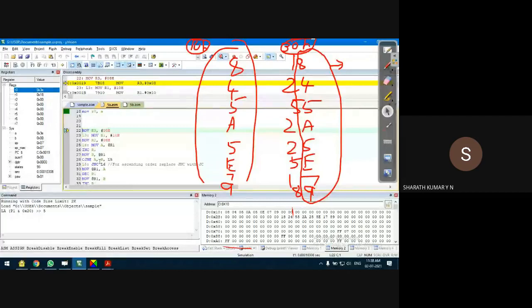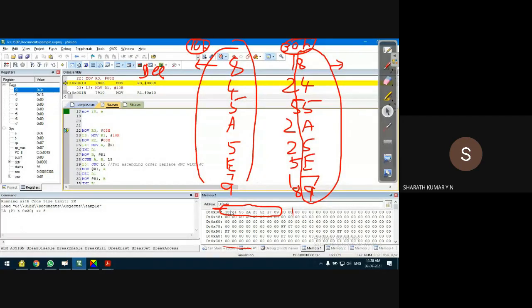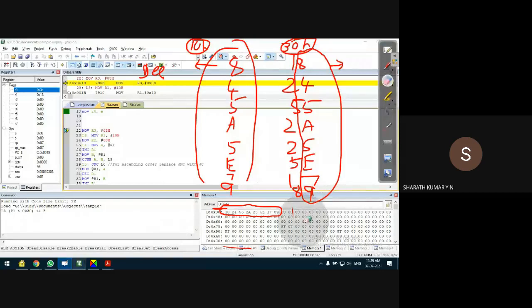Now the third part of the program execution is in these locations. Starting from 10H, data will be automatically arranged in a particular order. I have written the program for descending order. So these data will be arranged in descending order from location 10H. This 30H, where we have given the original data, will not be disturbed. These data will be kept as they are without any change.